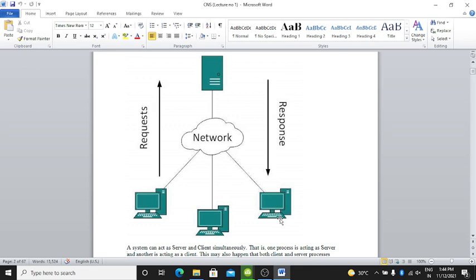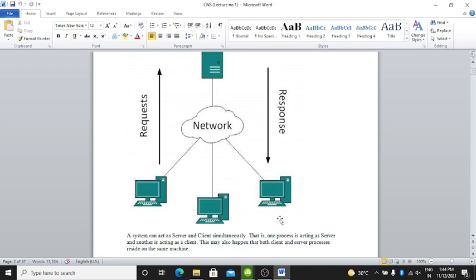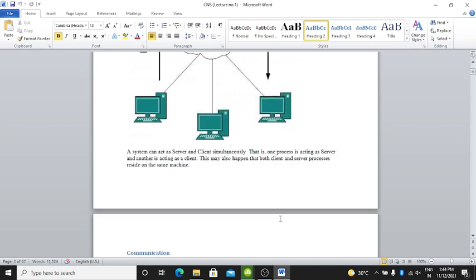Here request and response are there. The network is connected to many clients. There is one server and different clients are there. Here a system can act as a server and client simultaneously. One process is acting as a server and another is acting as a client. This may also happen that both client and server processes reside on the same machine.